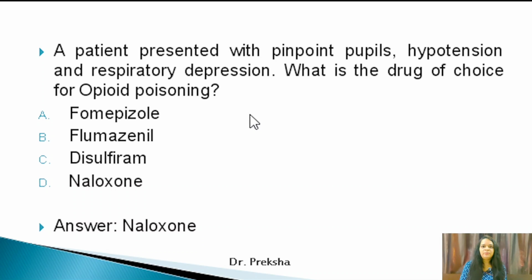Remember, in opioid poisoning, the characteristics which are given are pinpoint pupils, hypotension and respiratory depression. So now in this MCQ, the diagnosis is already given that this is a case of opioid poisoning. But if it is not given, then these characteristic signs, pinpoint pupils and respiratory depression, indicate this is a case of opioid poisoning, and the answer will always be naloxone.